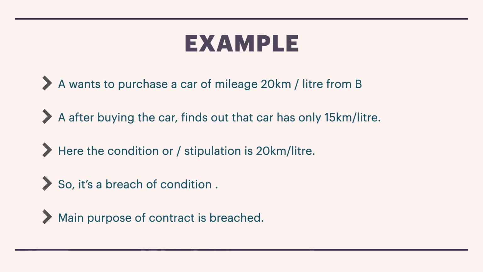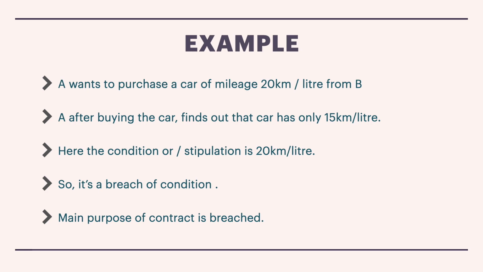For example, A wants to purchase a car with mileage that gives 20 km per liter. A is the buyer, B is the seller of the car. So A is looking for a car which gives 20 kilometers per liter of petrol. Now B says yes, it does give 20 kilometers per liter. So A, after buying and using the car, finds out that it only runs 15 kilometers per liter.